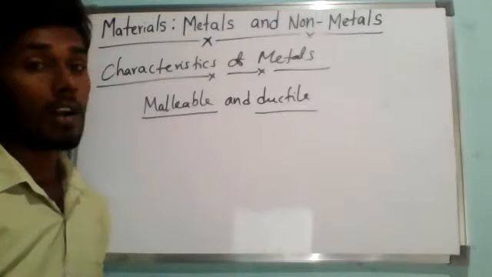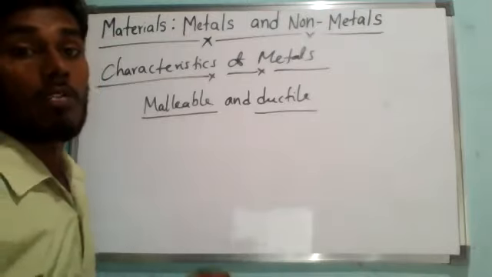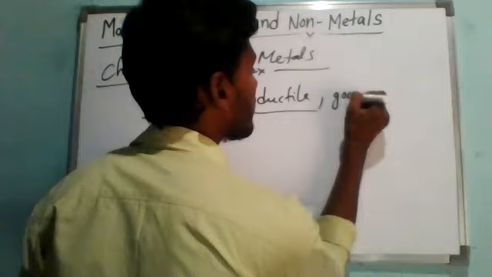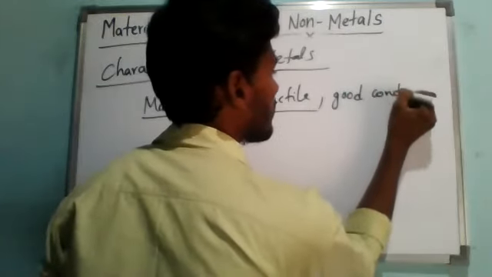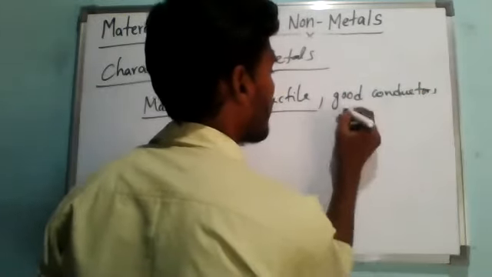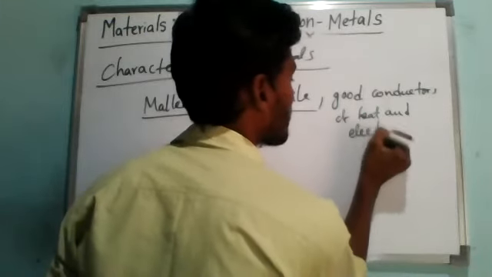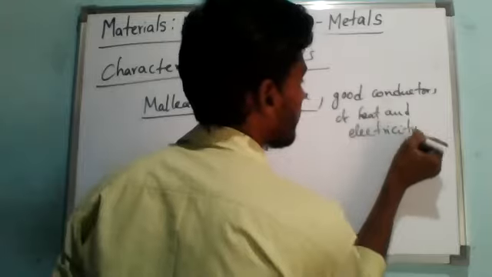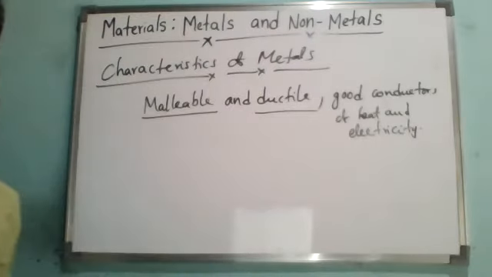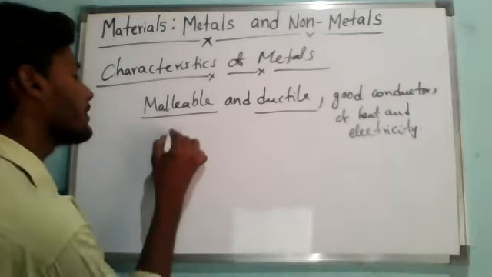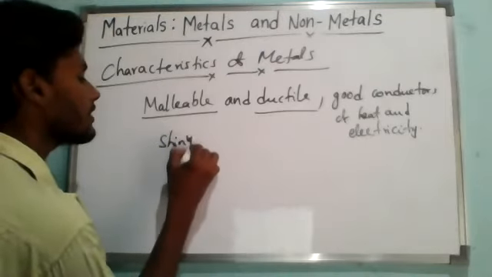And also metals are good conductors of heat and electricity. Also metals are lustrous or shiny. These all are the properties of metals.